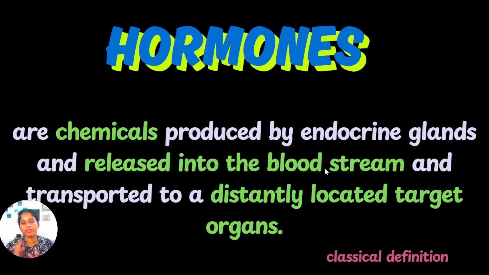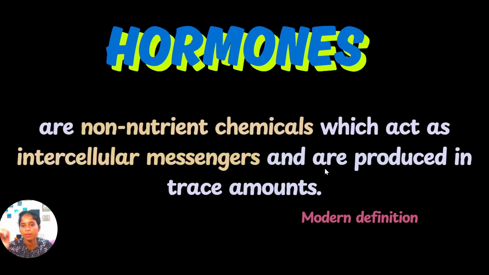Let us see the 2 definitions of hormones. One is the classical definition and the other one is the modern definition. As per the classical definition, hormones are chemicals produced by endocrine glands and released into the bloodstream. We know that, right? And transported to distantly located target organs. The target area will be far away from the production site, isn't it? That is the classical definition. And the modern definition of hormones is they are non-nutrient chemicals which act as intercellular messengers, that means for cell-cell communication, and are produced in trace amounts, little amounts.